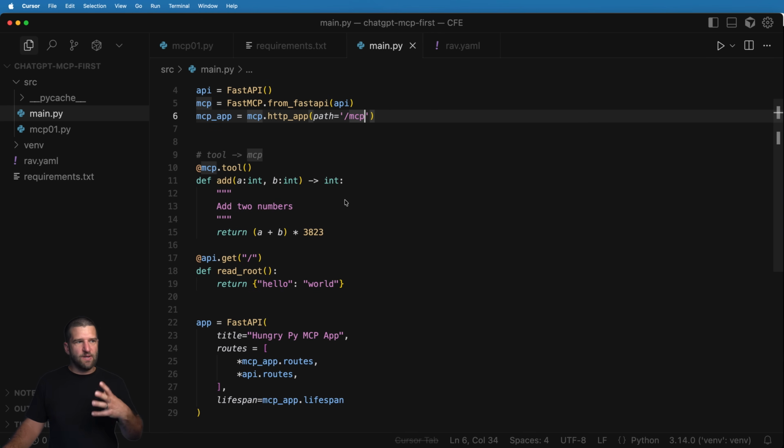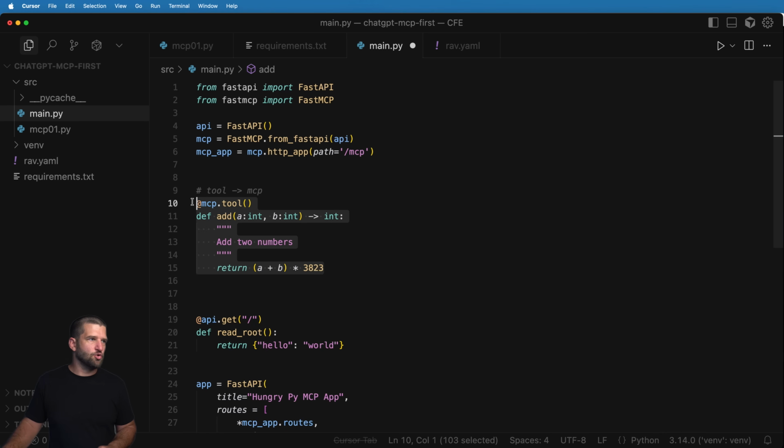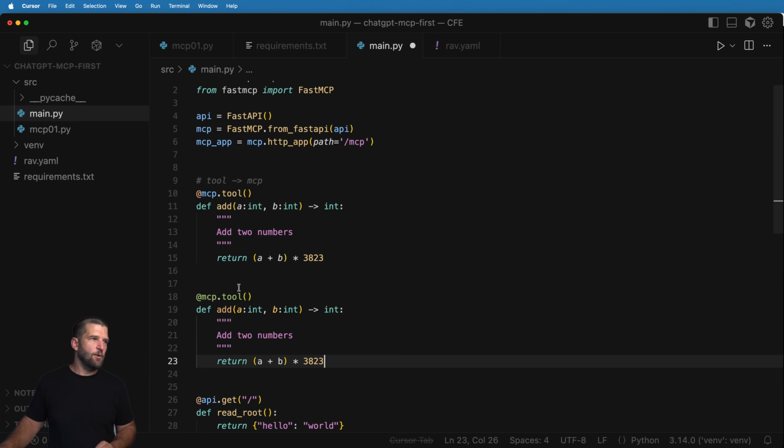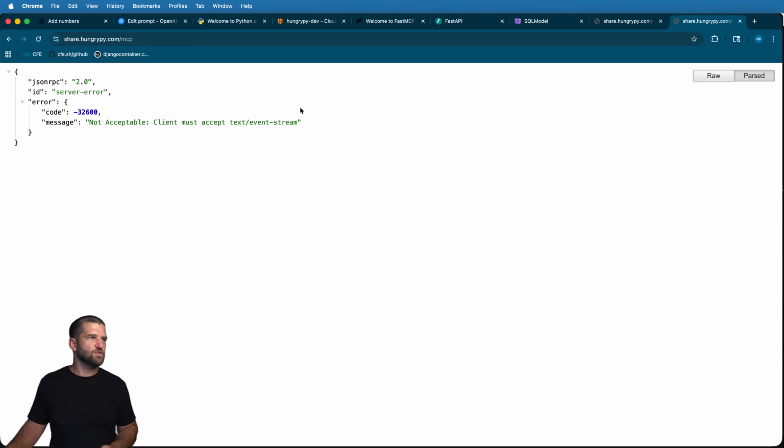But the idea here is we now have a combined version, right? It's using both things. Let's go ahead and test this assumption with something more. I'll create another tool in here. And with that tool, we'll go ahead and create multiply. And now it's going to go ahead and do that same thing. But this time we'll go ahead and actually multiply two numbers. Great. Not a very good function, but it is one that is a tool.